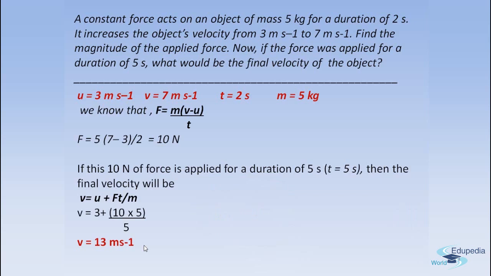So it is pretty simple. Now in this case we have used two equations. One is the second law of motion, and another one was the equations of motion, which is v is equal to u plus at. And again in place of a we had used f by m, that again comes from the second law of motion, right? F is equal to m into a, so from that equation.